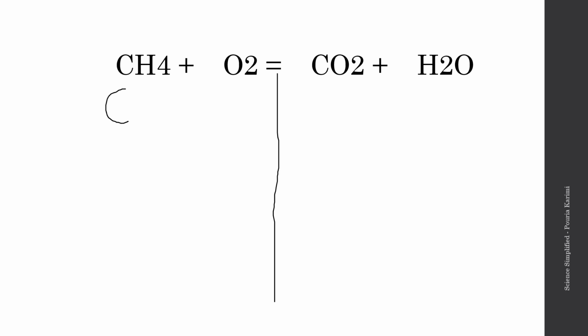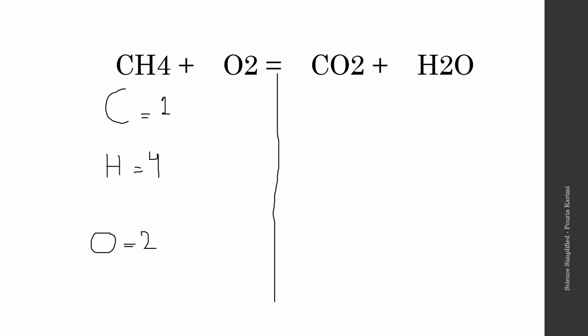First of all, we start with carbon because the equation starts with carbon here. So we only have 1 carbon. Then it's hydrogen. We have 4 hydrogen, and then we have 2 oxygen. Now we're going to follow, and that was our reactant side.